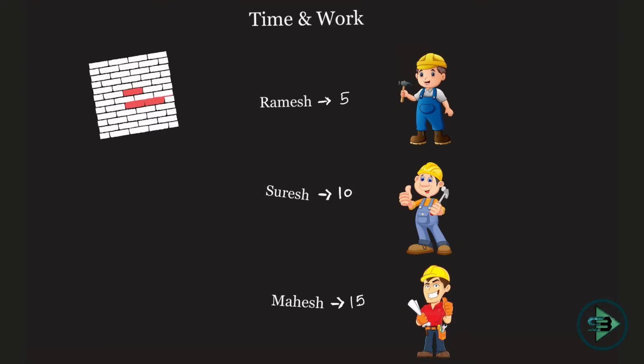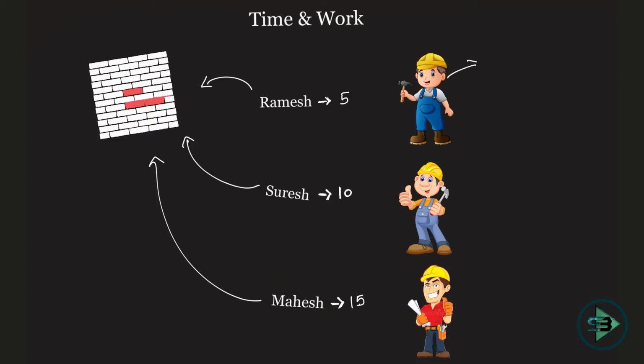Ramesh can make this wall working alone in 5 days. Suresh working alone can make this wall in 10 days. And Mahesh working alone can make the same wall in 15 days. So now when all the three work together, how many days will be required to make this wall? We already know the answer. It is 2.72 days.